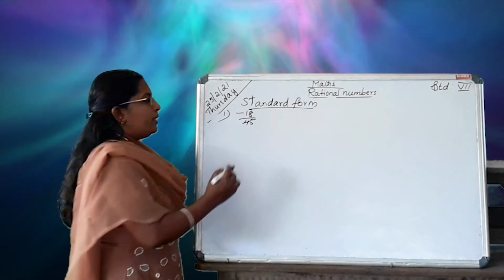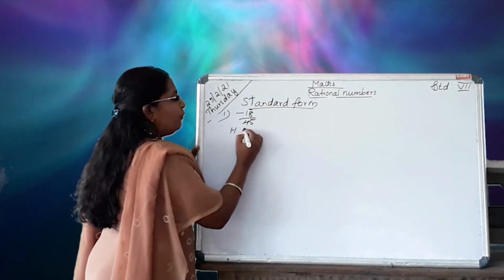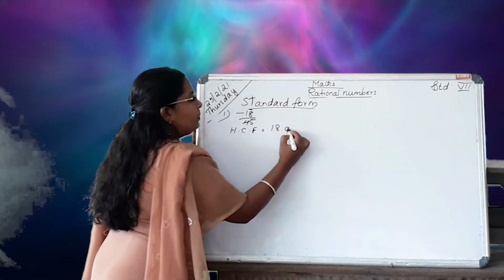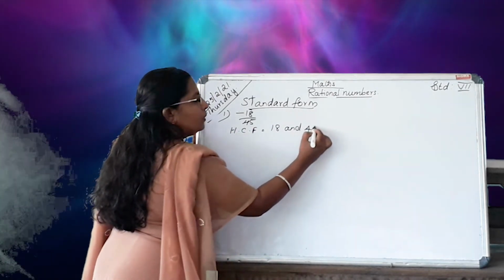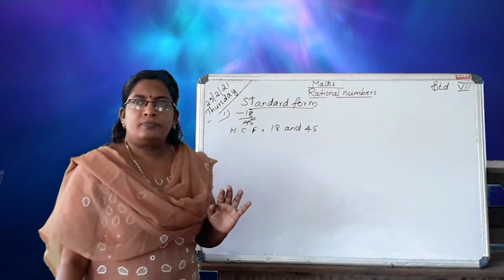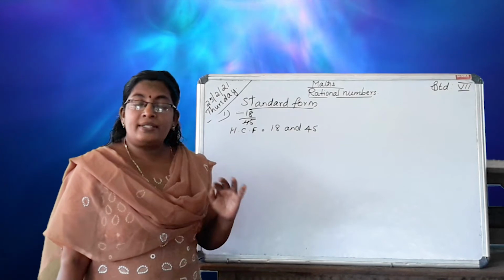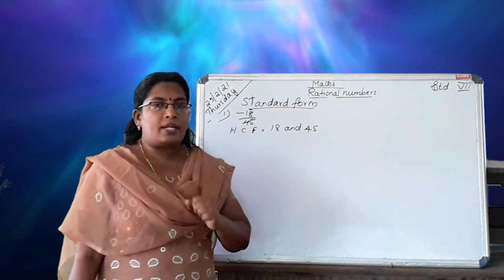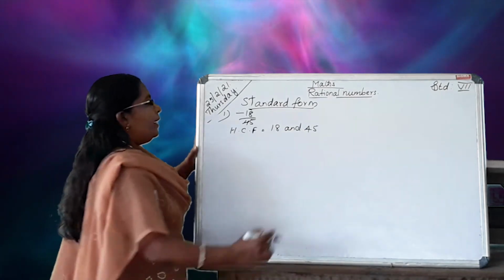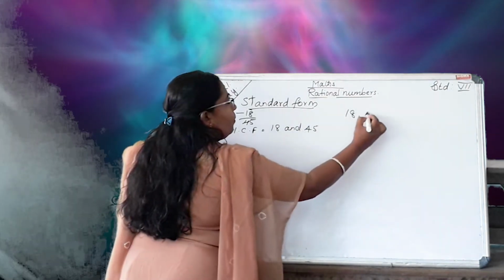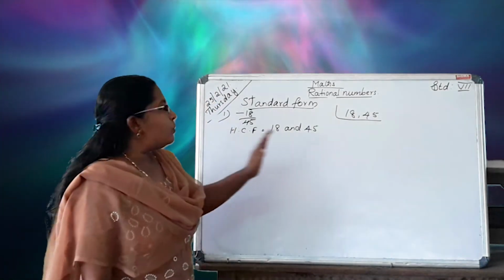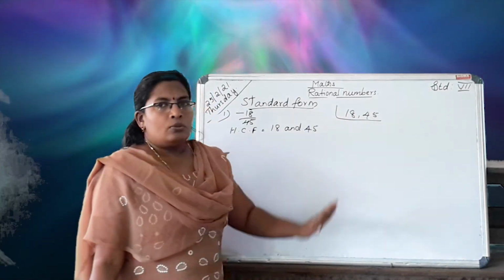So first we take the HCF of 18 and 45. Do you know how to find the HCF? You studied this in 6th standard and also in the 5th standard, 5th and 6th. So recall that 18, 45, which number divides these two numbers together?